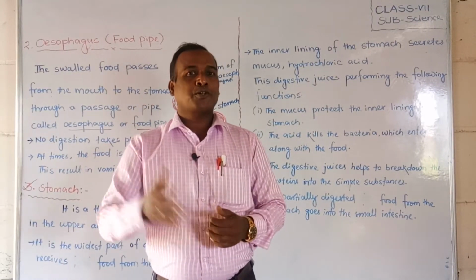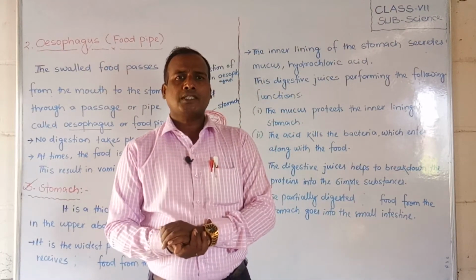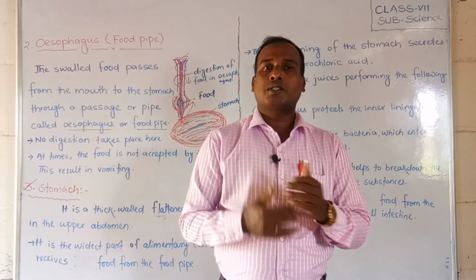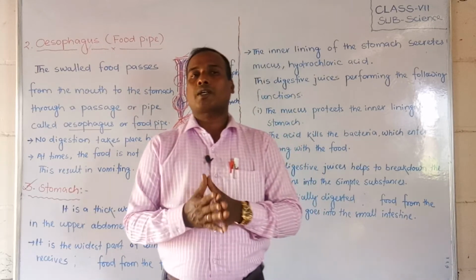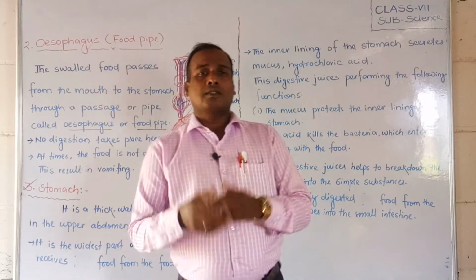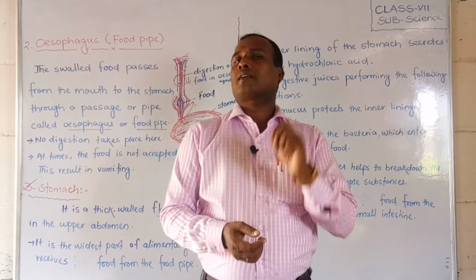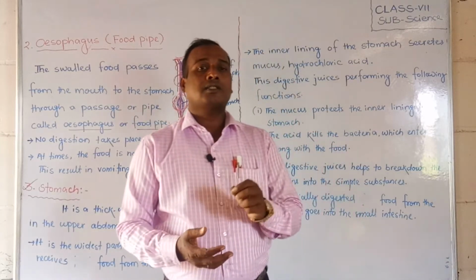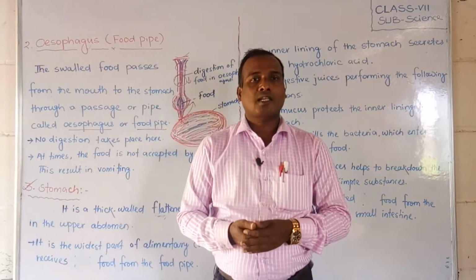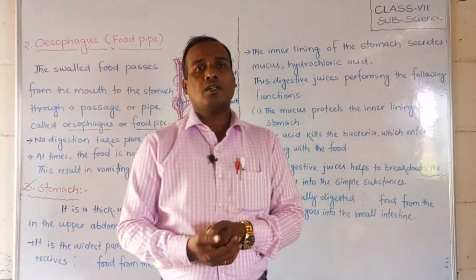Students, today we are going to continue our second chapter, that is nutrition in animals. In the previous videos we have already discussed nutrition in amoeba, and now we are going to learn about nutrition in humans. As I have told you, nutrition takes place in our alimentary canal, which consists of 7 organs: mouth, esophagus, stomach, small intestine, large intestine, rectum and anus. In the last video we discussed the mouth.